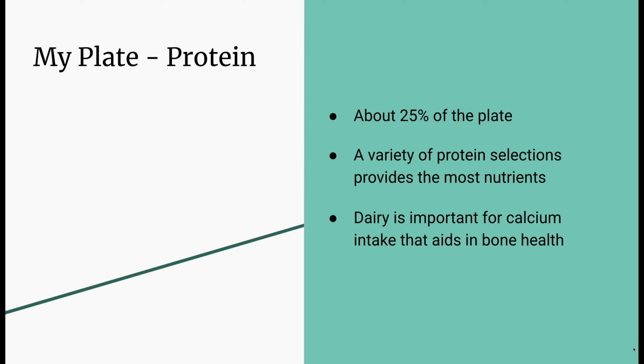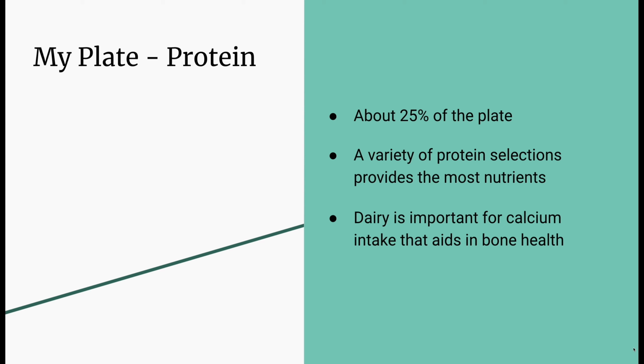Nuts, seeds, and legumes are low in saturated fat and high in fiber, which also make them a good choice for protein. Dairy choices are important for calcium intake that aids in bone health. Calcium intake is important for older adults because they naturally retain less calcium and are at higher risk for bone fractures.